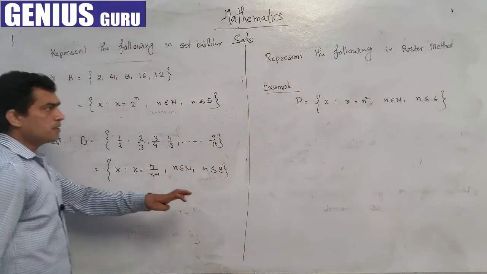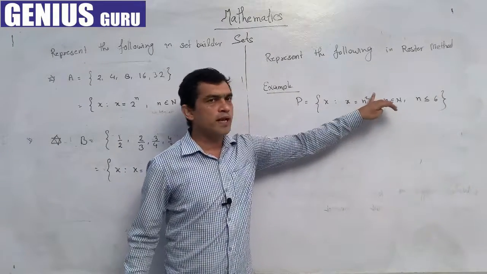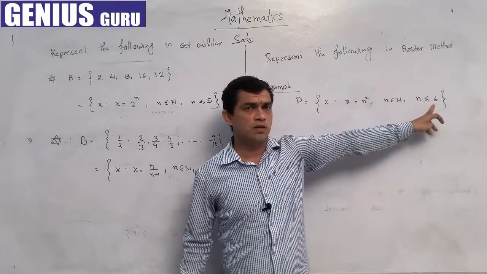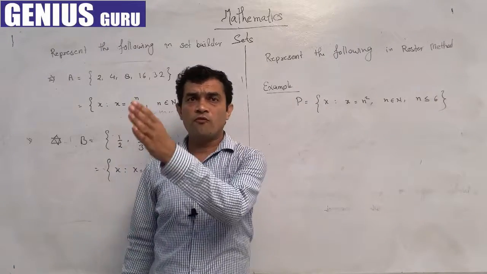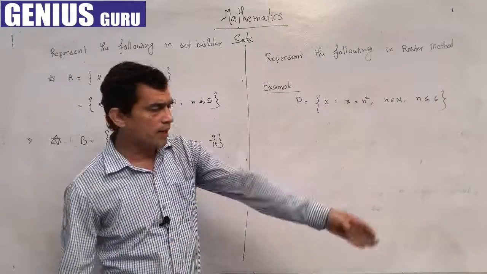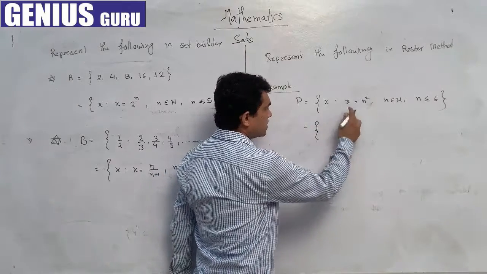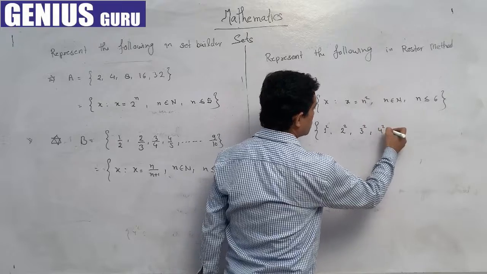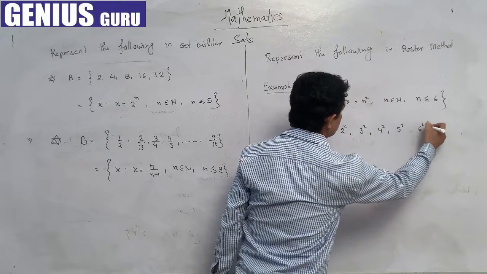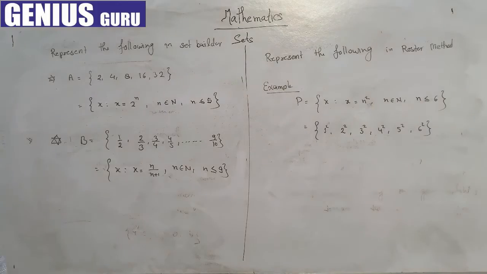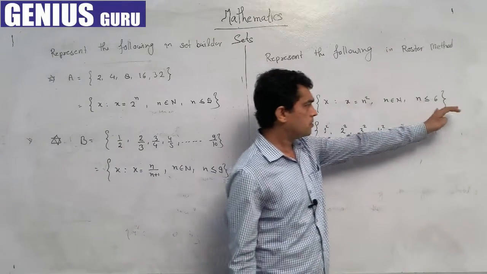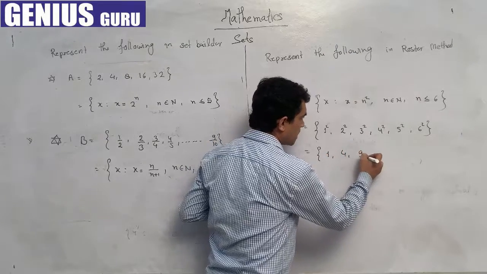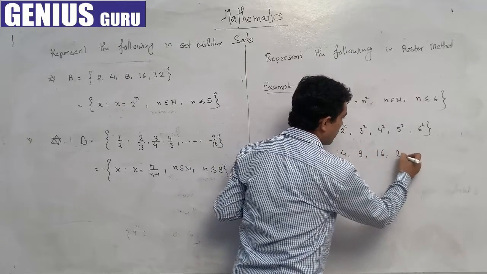So what does it mean? It means it's a property holding here: square of a natural number, and the natural number should be till 6 only. So we have to take all the natural numbers from 1 to 6 and square them. In roster method we can say it's 1 square, 2 square, 3 square, 4 square, 5 square and 6 square. Square of all the natural numbers till 6, or we can write in a more simplified way: 1 square is 1, 2 square is 4, then 9, 16, 25 and 36.